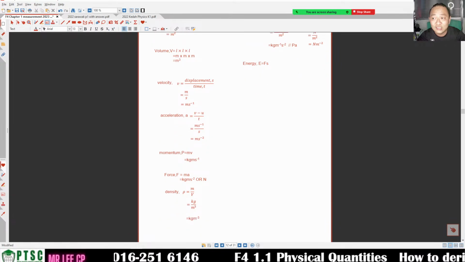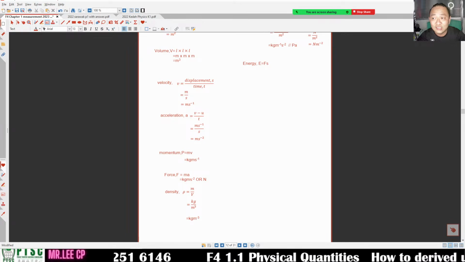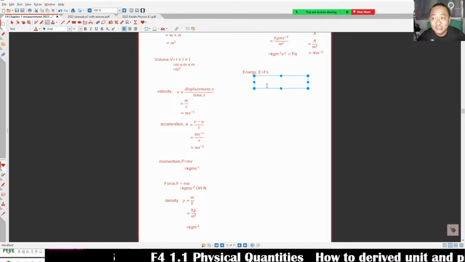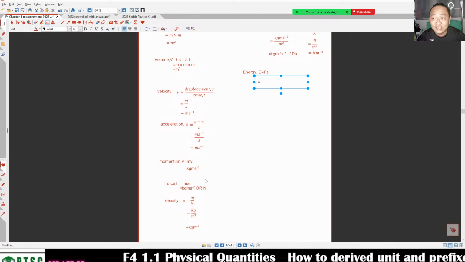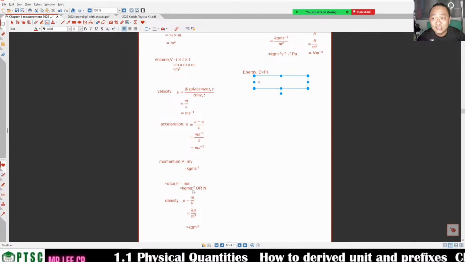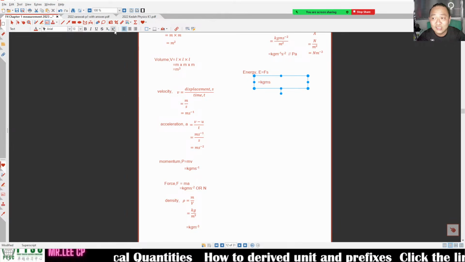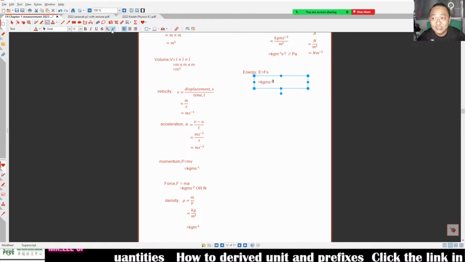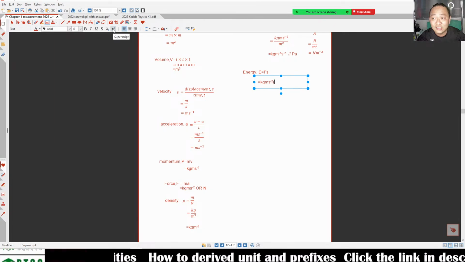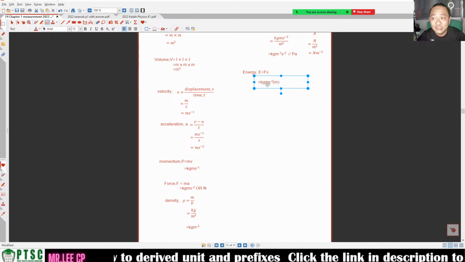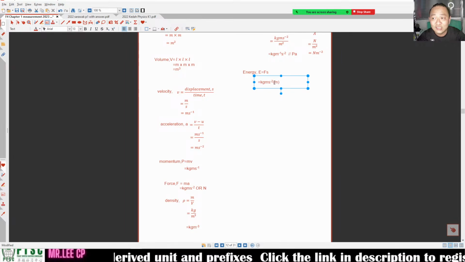As long as we have the force in SI unit, then we can derive it very easily already, right? Force, the unit will be, you copy from here, kg m s^-2. Times displacement, which is in meter. kg m s^-2 times meter again.